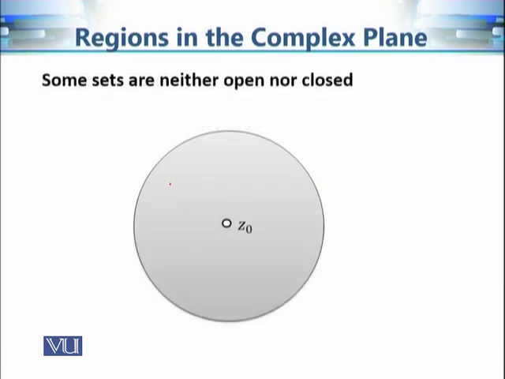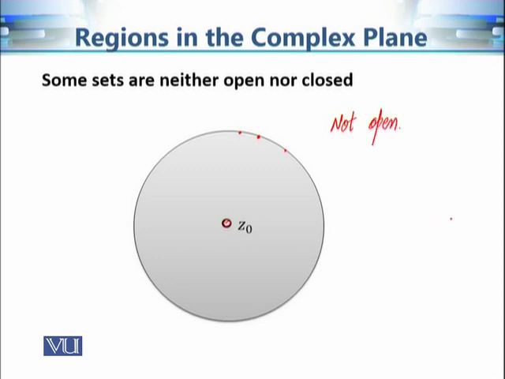Now there are some sets which are neither open nor closed. One of them is this punctured disk. Now this is punctured, in other words, the center is not included in the disk and the boundary is included. Now why is this not open? The set is not open because these points at the boundary are not interior points, and according to the definition, a set is open if every point of the set is an interior point. The points at the boundary are not interior points, so that's why we can say that this set is not open.